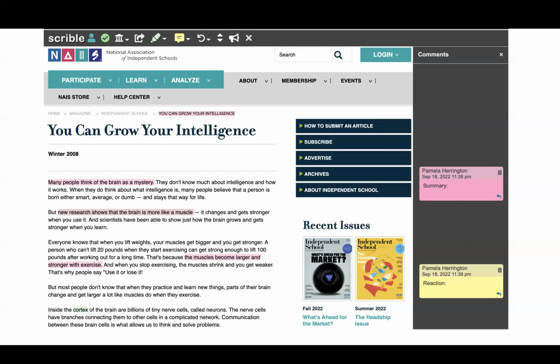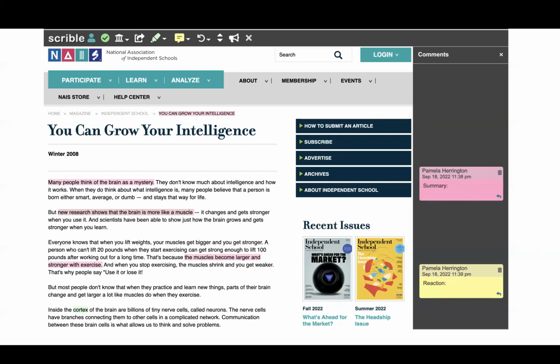We're much more likely to be able to understand what we read and remember what we read if we annotate as we read. So I don't know if this has happened to you in the past where you might be reading something and then at some point your mind starts to wander and you're not even really sure what you just read, right? If we annotate instead, then we stay focused on the reading. We pick out what we think is most important. This is also going to help you to write a summary later in the week where you describe the main points in your own words. And so if you have these comments where you're writing a summary of the sections, you can just use your comments to help you make your summary later in the week.